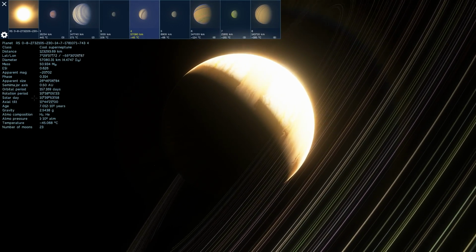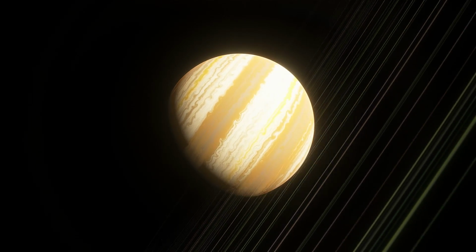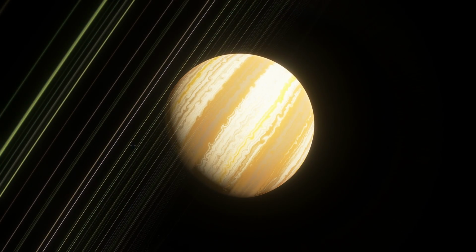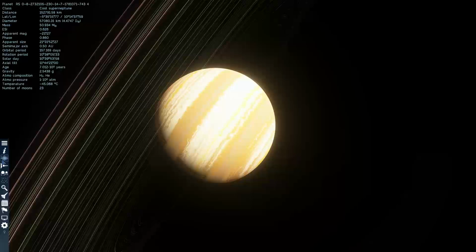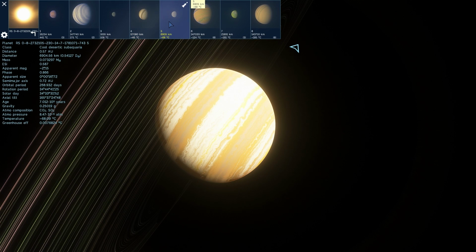Wow, look at this view. You don't really see this view very often, even in the Space Engine. This is actually really, really gorgeous. That's quite a discovery here. But yeah, unfortunately there's no habitable planets.